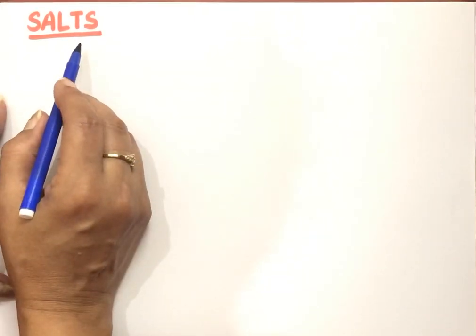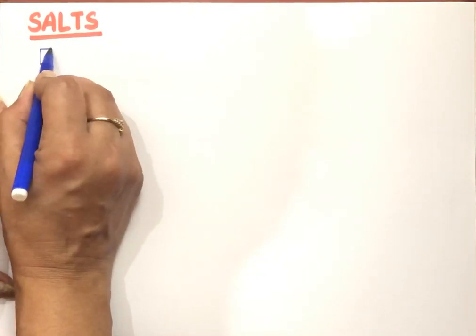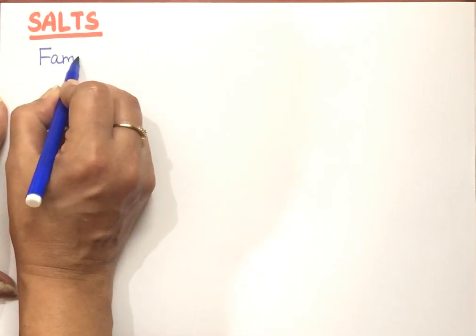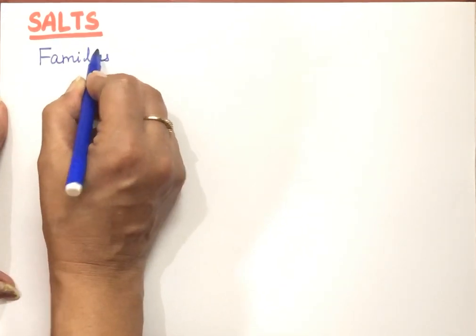Our next topic in the acid, base and salts chapter is salts. We have covered acids and bases. Now we are doing salts. So what are salts? First of all, we are doing families of salts. Families means how many types of salts are there.